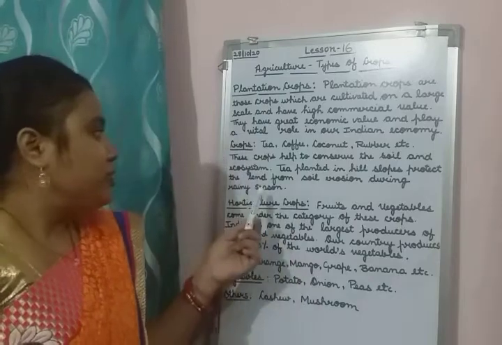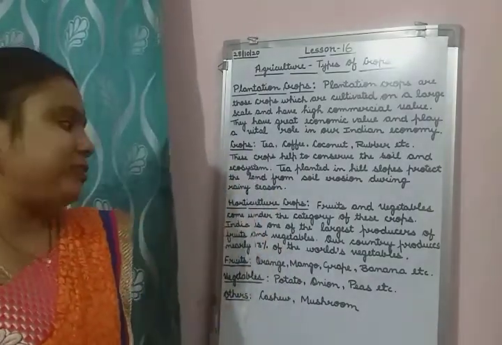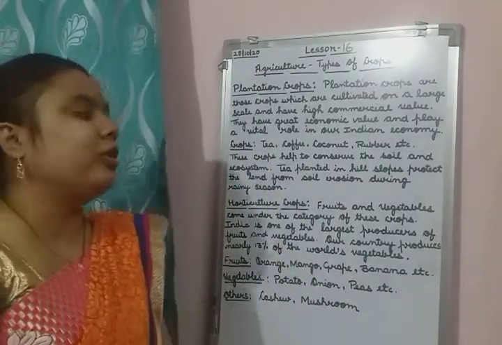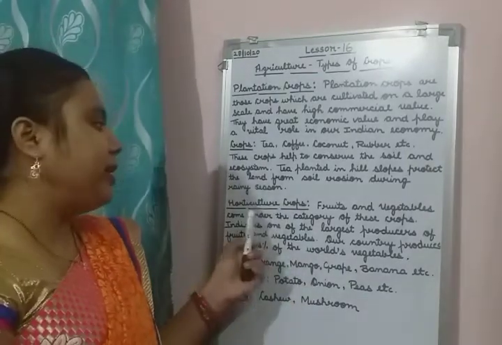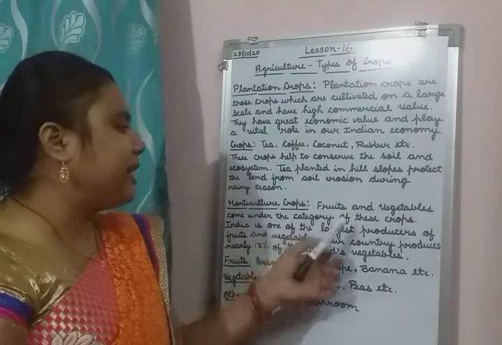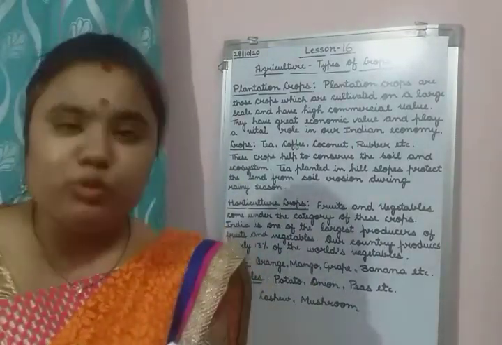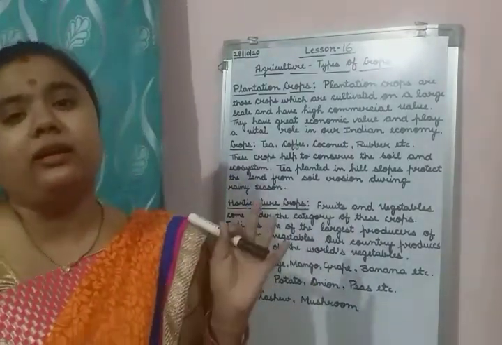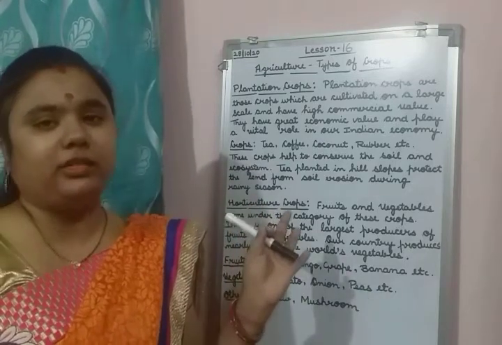Okay, so this was about the plantation crops. Now next is horticulture crops. Fruits and vegetables come under the category of these crops. Only fruits and vegetables come under horticulture crops.